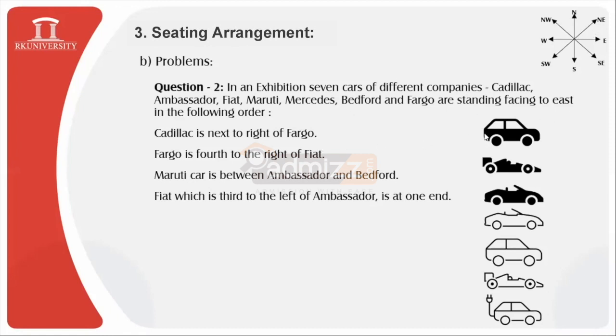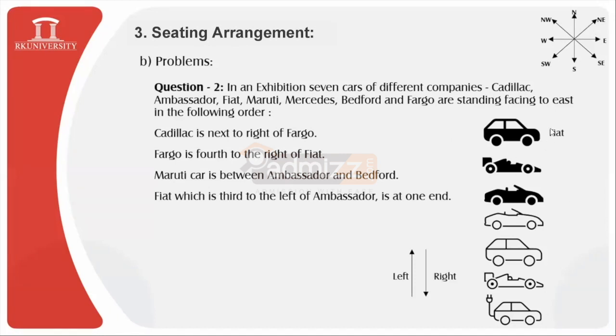Now let us allocate the branding of the cars, that is, which car is of which brand. For that we need to observe these conditions carefully. Very first, Fiat, which is third to the left of Ambassador, is at one end. Now make sure the left hand side is denoted by the upward arrow, and the right hand side is denoted by the downward arrow.